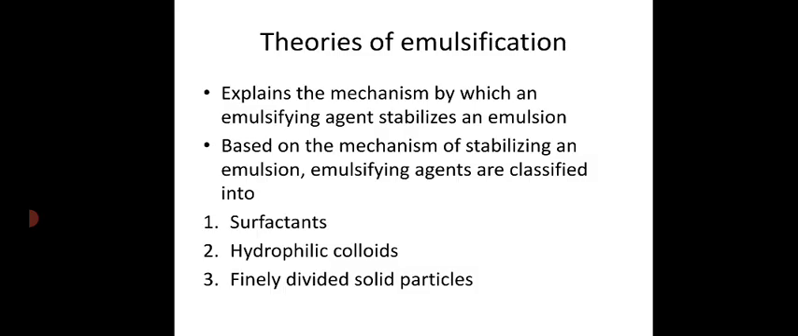But based on the mechanism of action, all emulsifying agents can be classified into three categories. The first one is surfactants, the second one is hydrophilic colloids, and the third one is finely divided solid particles. Each of these three categories has a distinct mechanism of action, and this mechanism of action is how they make the emulsion stable.